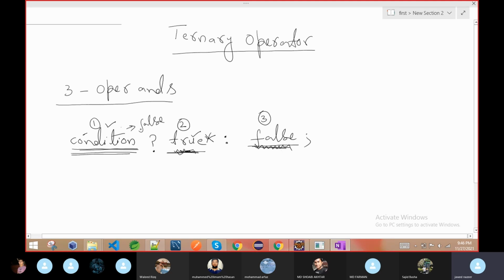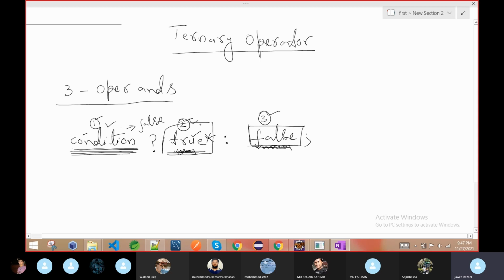So what I am saying is that the ternary operator has three operands, 1, 2, 3, and the way the expression looks, first we have the condition, then the part which is called the true part, and then the false part.